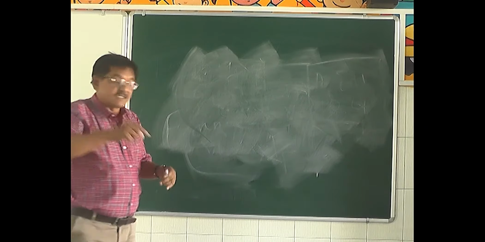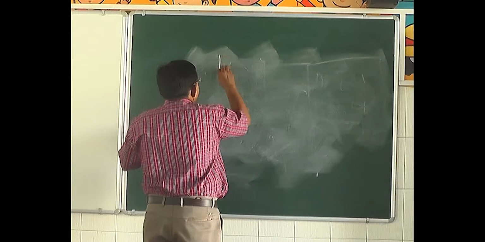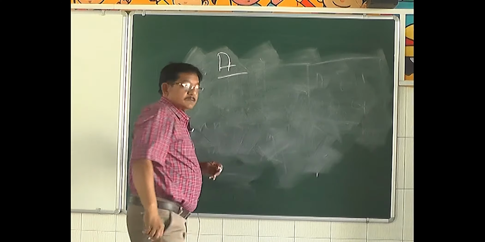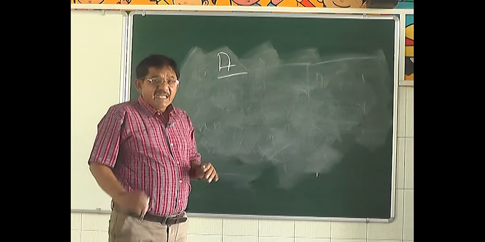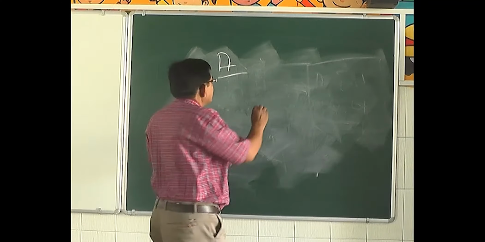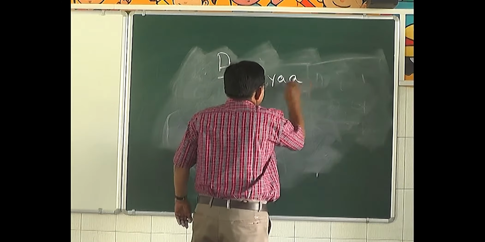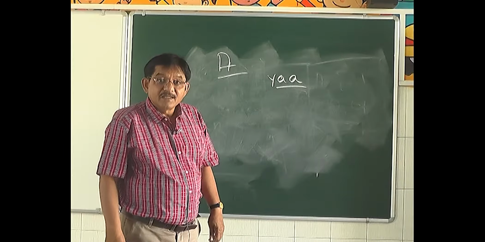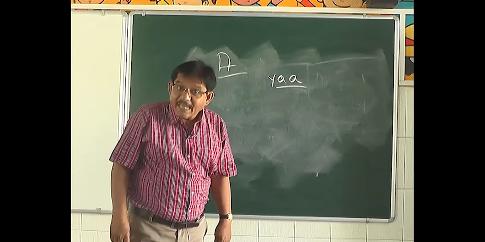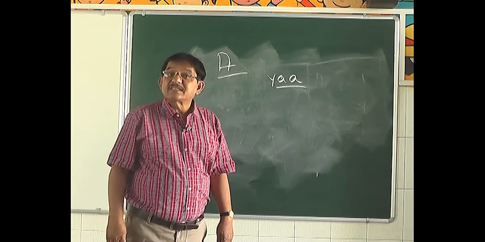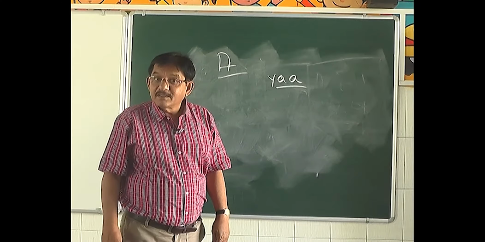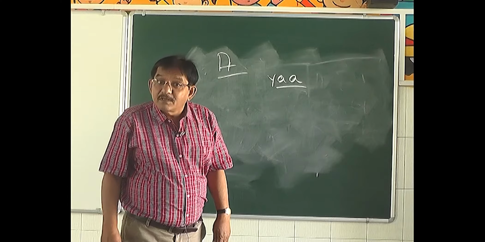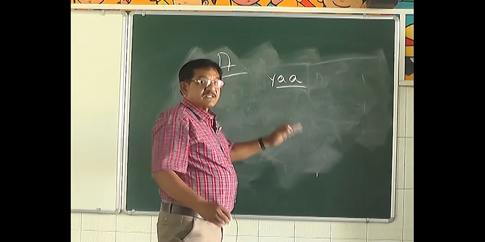long sounds and short sounds. For example, let us take the first vowel, A. In the short sound, A will sound like ya, ya, apple, apple. It is not apple. Then what is it? It is apple. I ate an apple. Ya, it is a short sound.